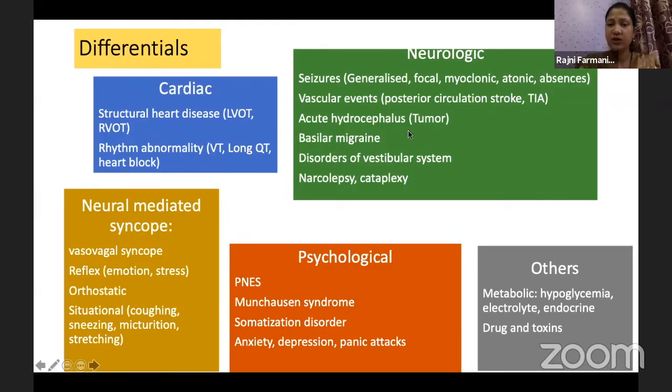This is a rare one: if a tumor is there in the third ventricle and it causes acute hydrocephalus, when we stoop down, there can be a loss of consciousness. Basilar migraine, I've discussed a prototype case. Disorders of the vestibular system can be there.